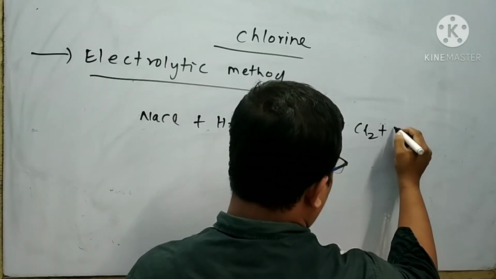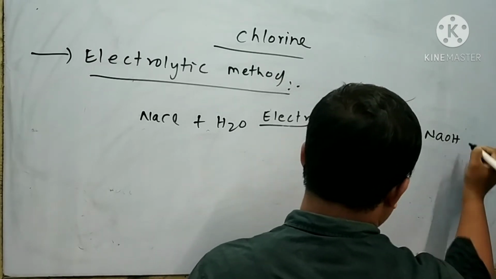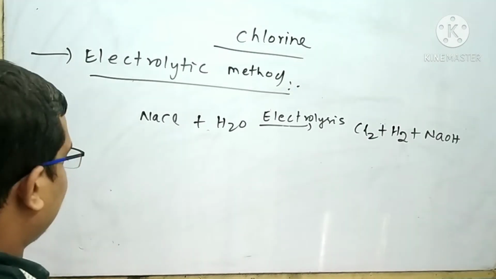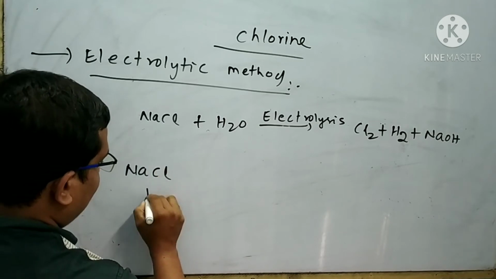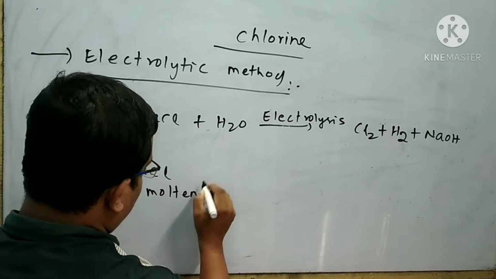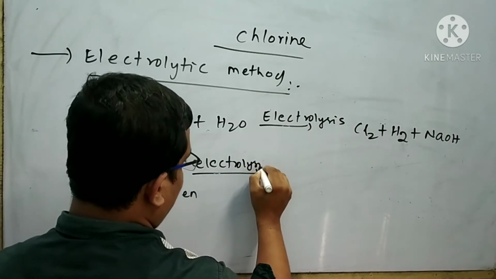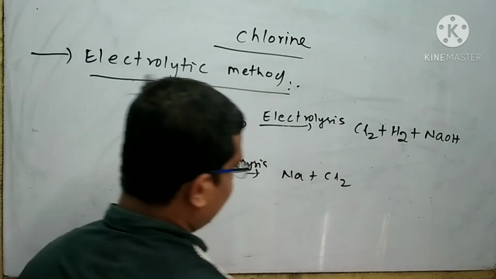The other byproducts are hydrogen and sodium hydroxide. This is the electrolysis of aqueous sodium chloride. Suppose I take molten NaCl and subject it to electrolysis. Then sodium and chlorine are formed.